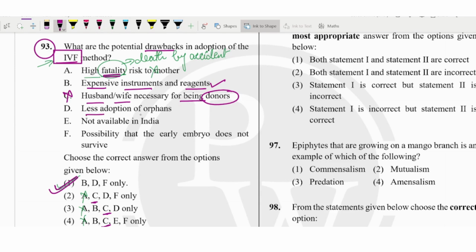And less adoption from orphanages: that is correct. If we are using IVF, then definitely there would be less adoption from orphanages. Not available in India: it's available, but not with functional condition, and here they are saying not available, so it would not be that. It is available in India. And the possibility that the early embryo does not survive: that can happen. So that could be B, D, E, F only.